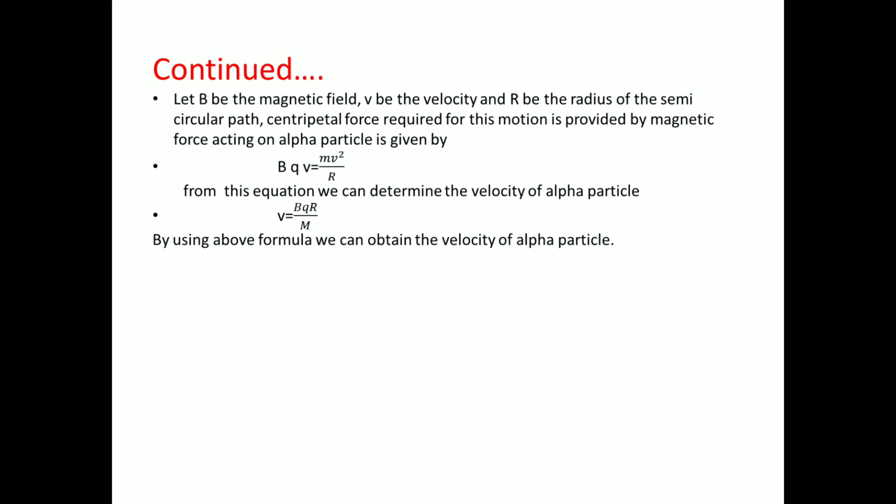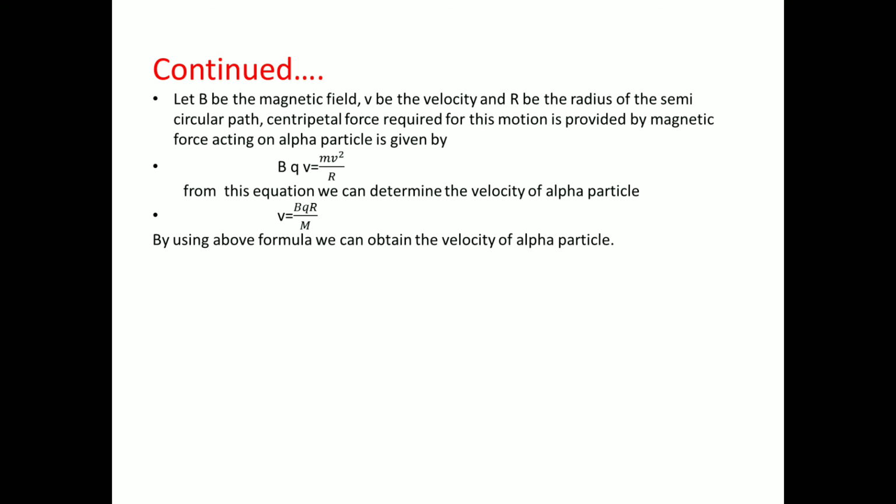The centripetal force required for this motion is provided by the magnetic force acting on the alpha particle and is given by BQV equal to mV squared by R. When the particle follows the semicircular path, there is a balancing of the magnetic force and the centripetal force.